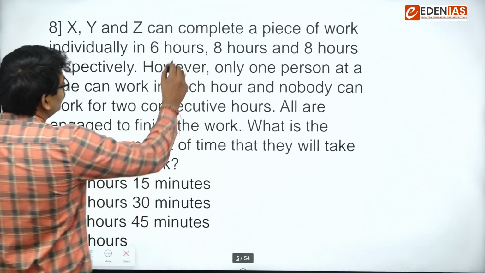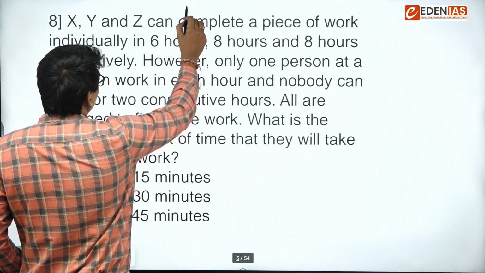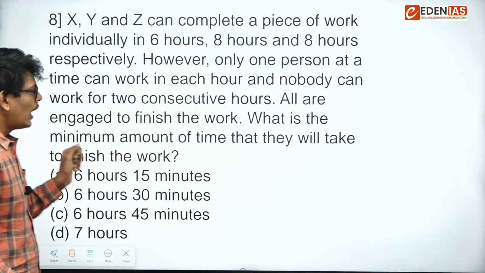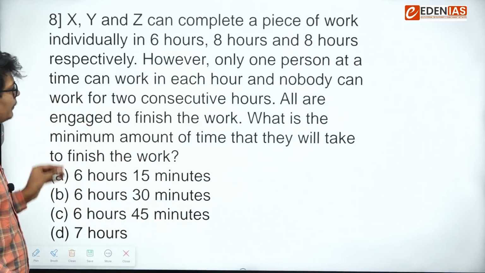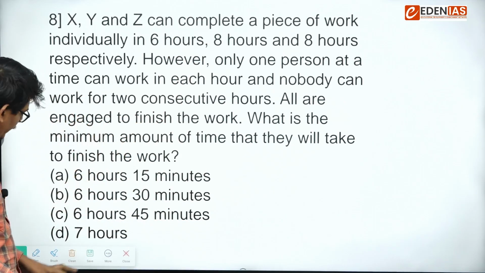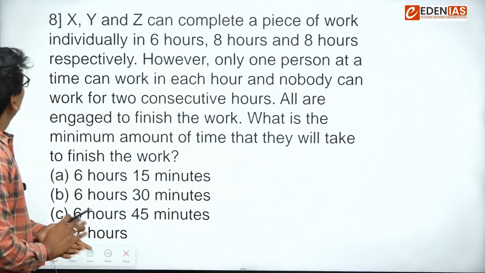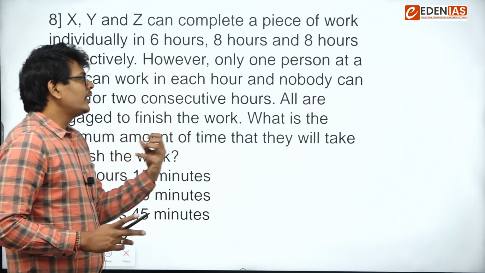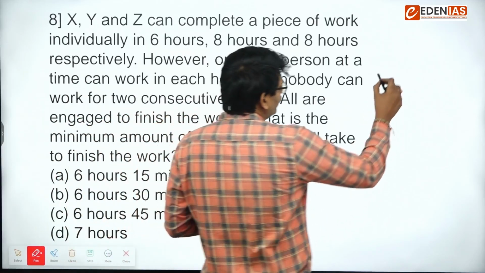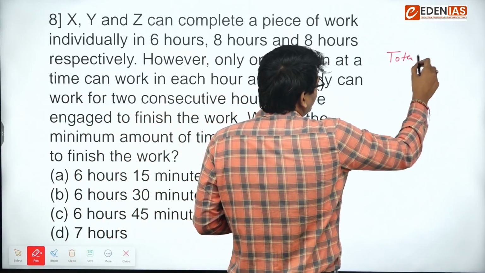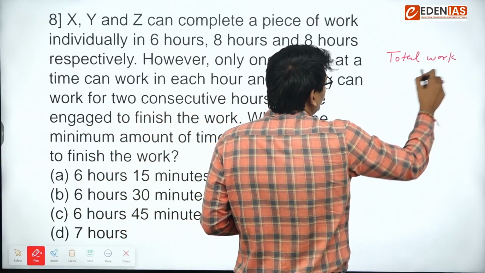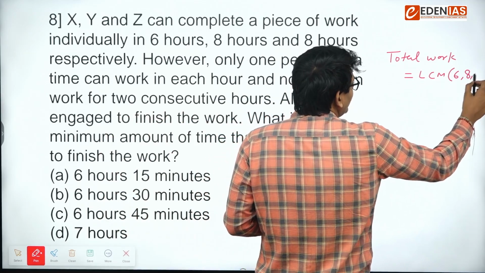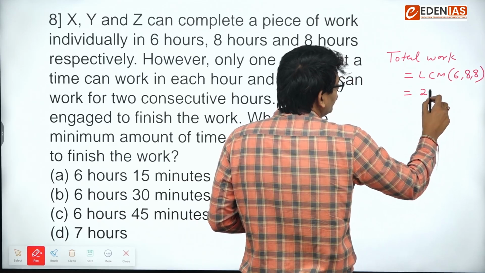So there were 2 questions on time and work. One question was on concept m1 d1 m2 d2. Another question was on concept LCM method. X, Y, Z can complete a piece of work individually in 6 hours, 8 hours and 8 hours respectively. So obviously our first step would be assuming total work, which is LCM of 6, 8, 8. That is 24 units.